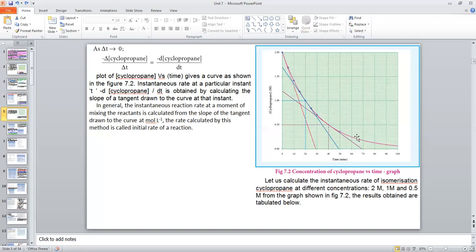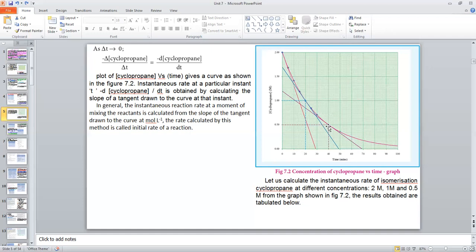For example, the instantaneous rate when the concentration of cyclopropane is 0.5 M. How to find it? You see, this is 0.5 M concentration of cyclopropane. It cuts the curve here at this place. At this point, we have to draw a tangent. So this is the tangent drawn at that point. For this tangent, we can take the slope, that is tan theta.